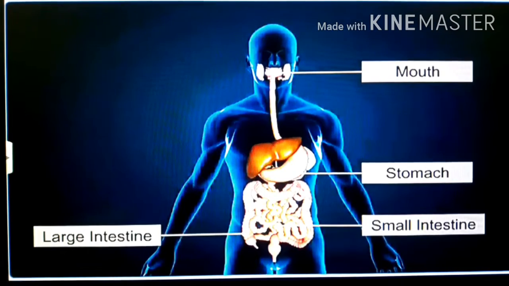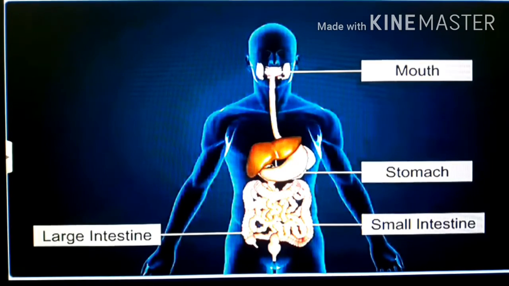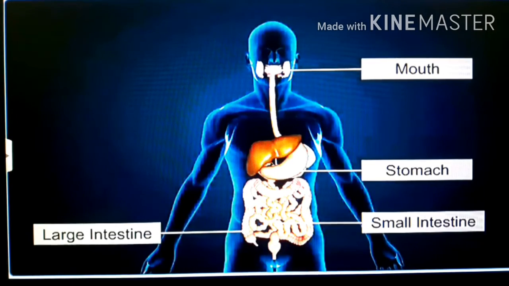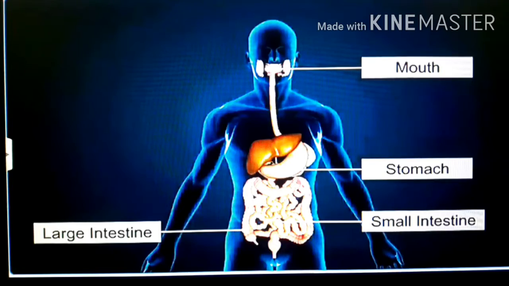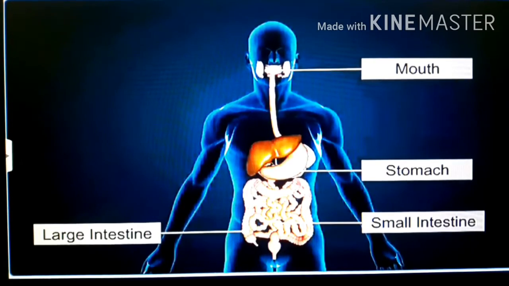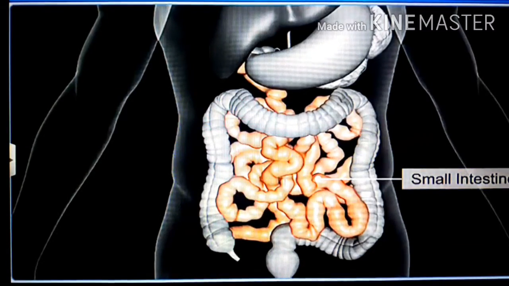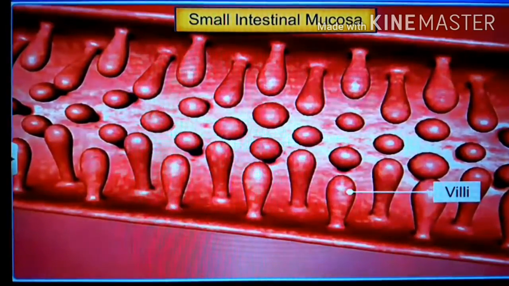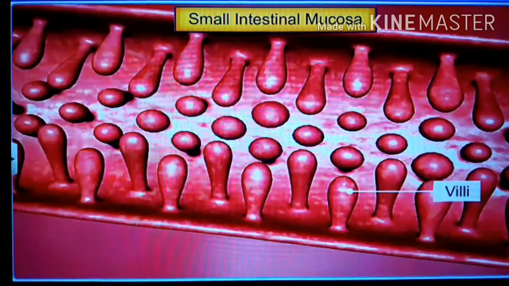But the next question is: how does this absorption take place? What kind of transport takes place in food absorption? And next, in which part of the small intestine is food absorbed?